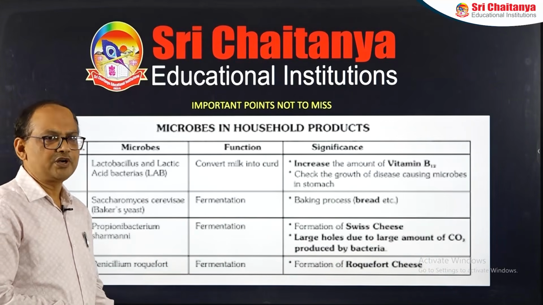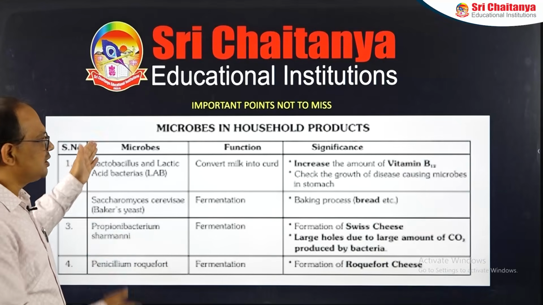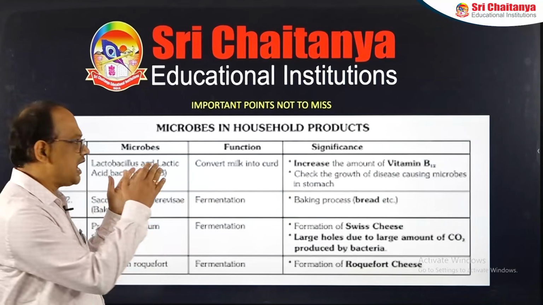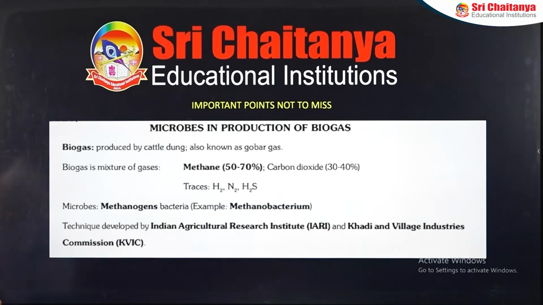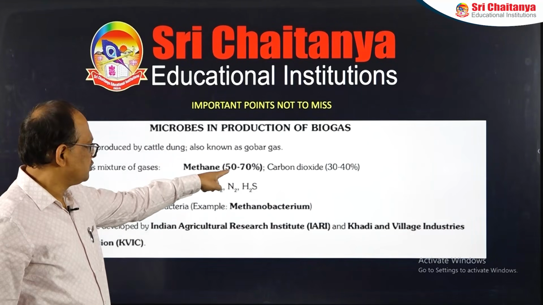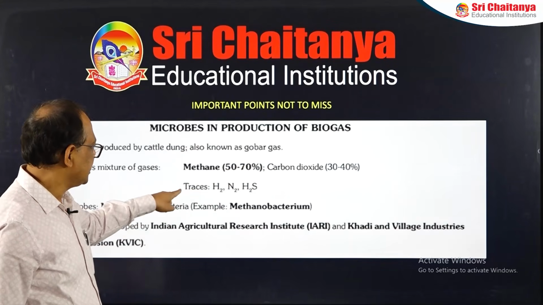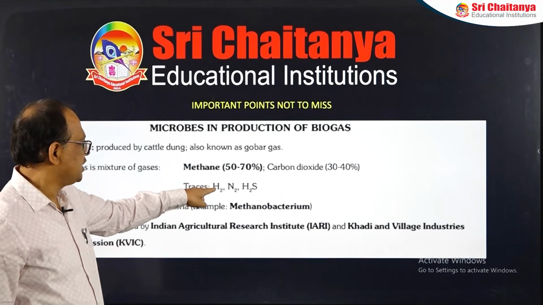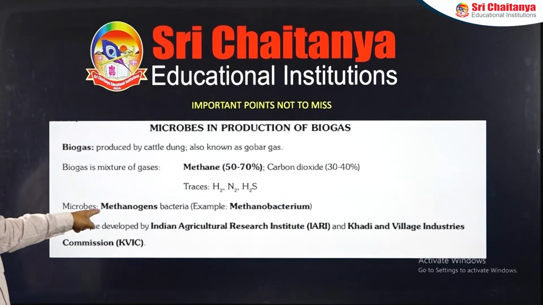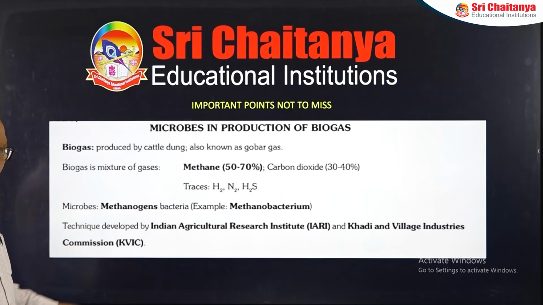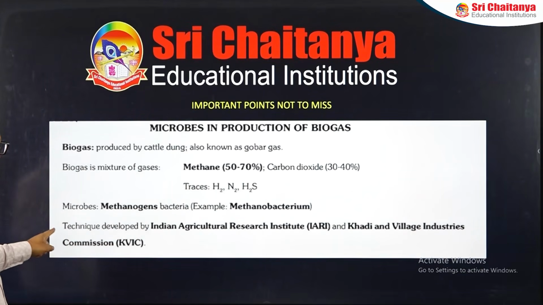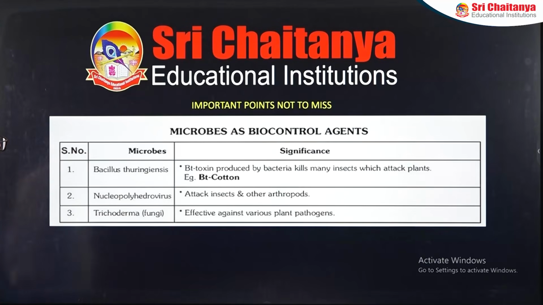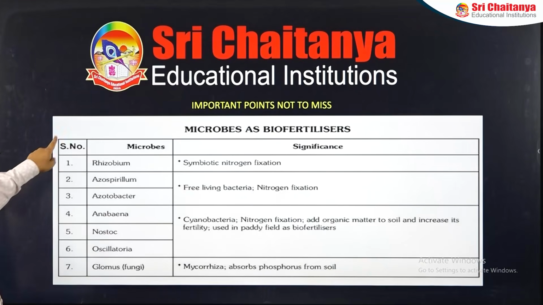Next, these are the important points you must remember, like all the microbes, what exactly they are beneficial for us, they have been compiled here. This is biogas, you can see methane 50 to 70%, carbon dioxide 30 to 40%, and in traces H2, N2, H2S are present. Microbes: methanogens, bacteria: Methanobacterium, technique developed by Indian Agricultural Research Institute and the Khadi and Village Industries Commission. Microbes as biocontrol agents, biofertilizers, you can see all this.